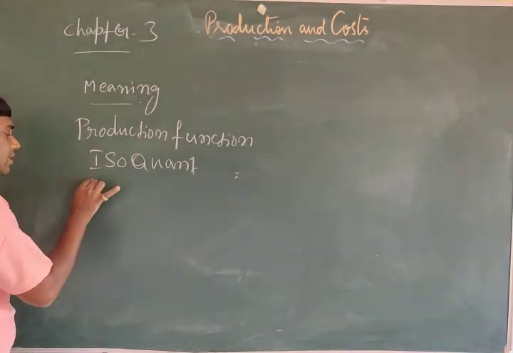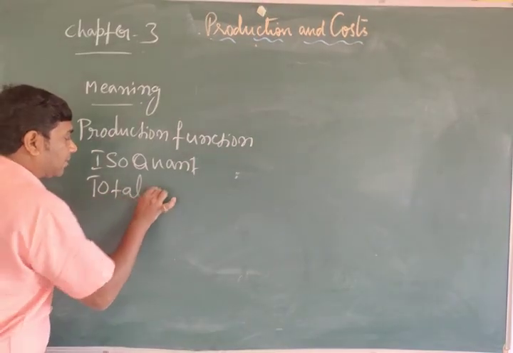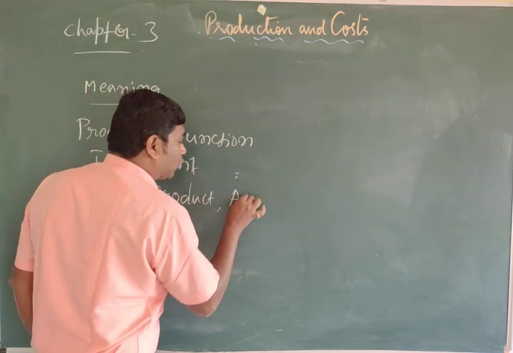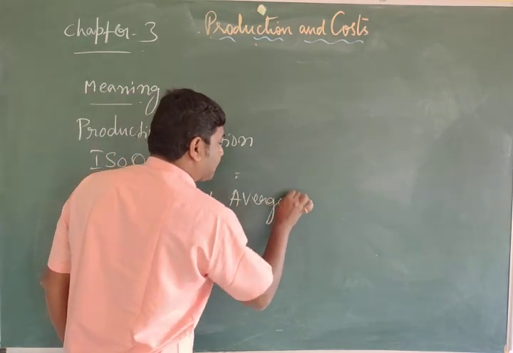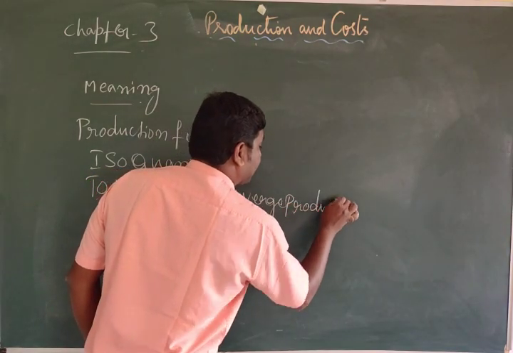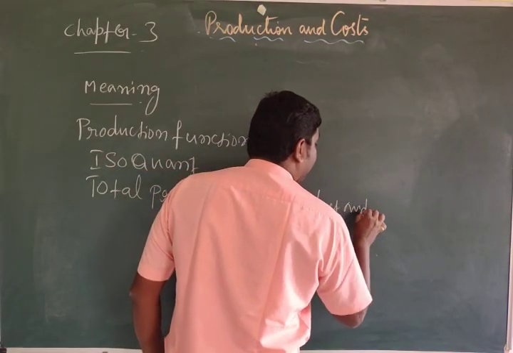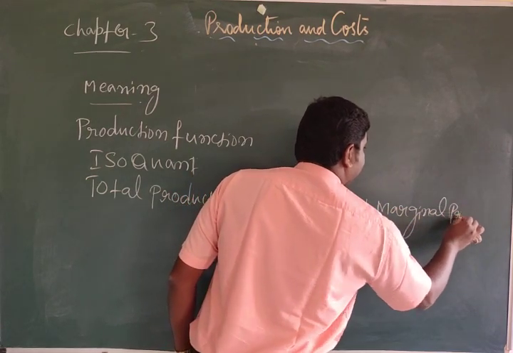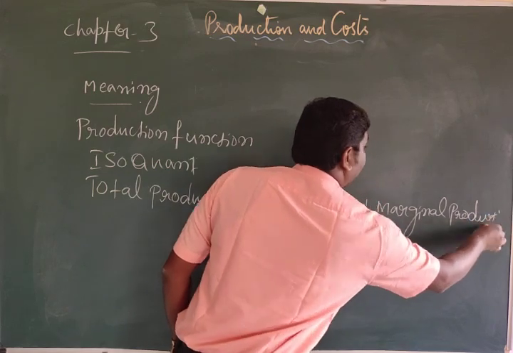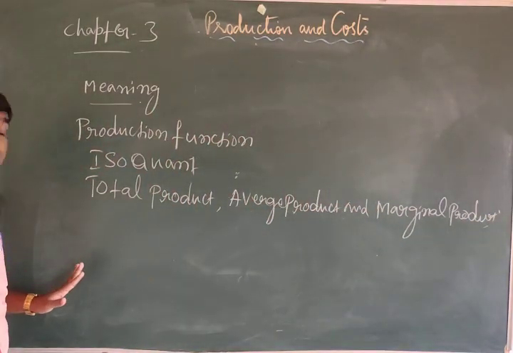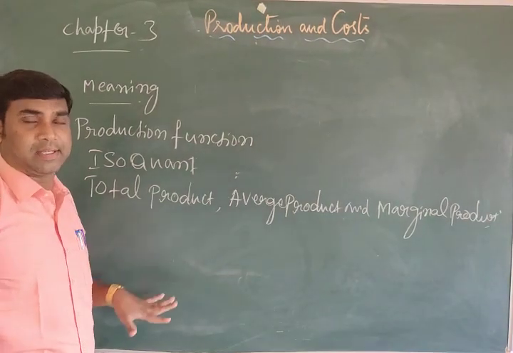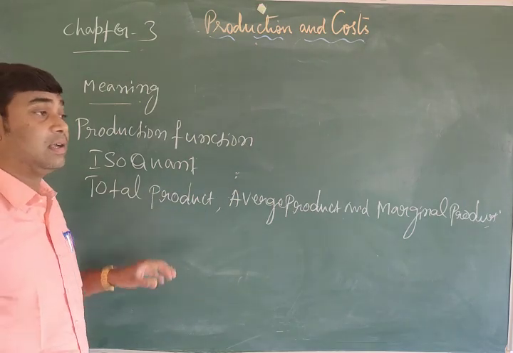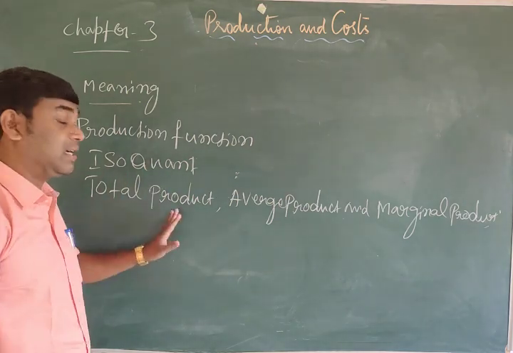Then after that we have to discuss total product, average product, and marginal product. Further we have to discuss the law of diminishing marginal product, as well as the law of variable proportion and returns to scale.